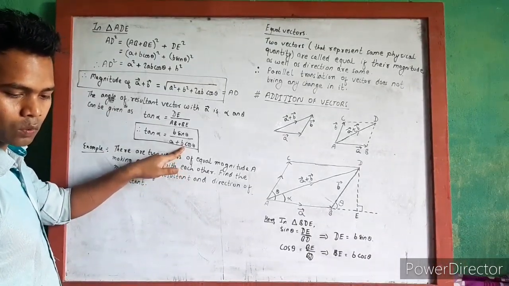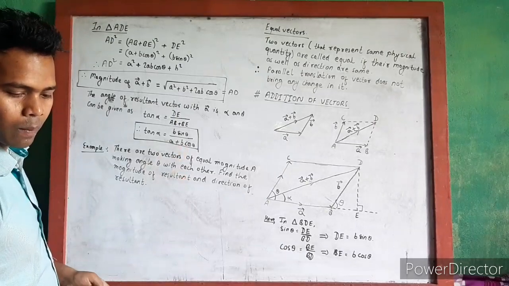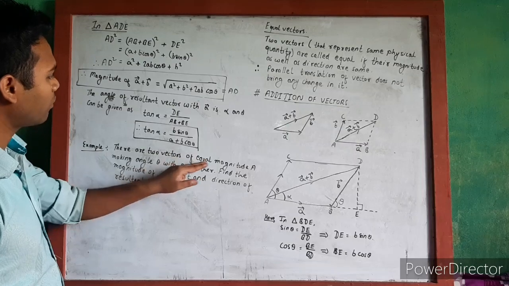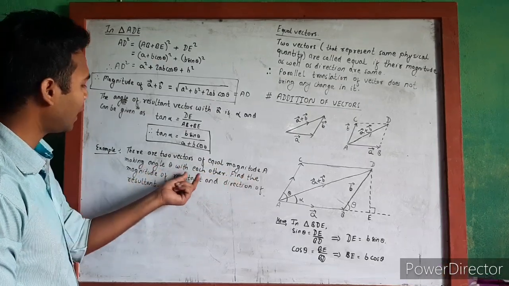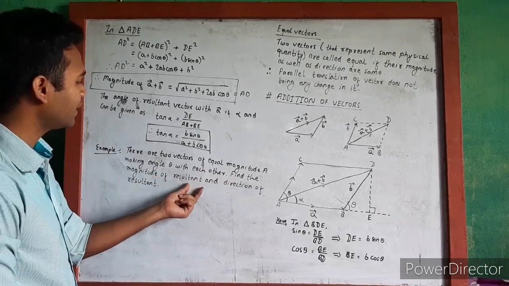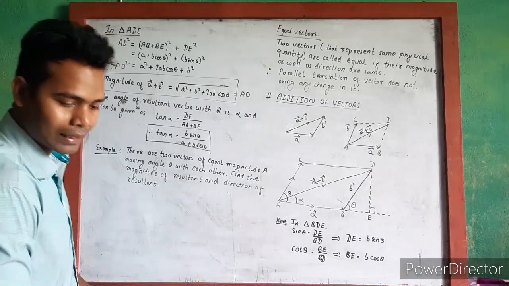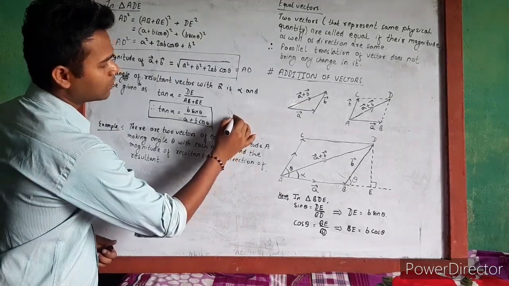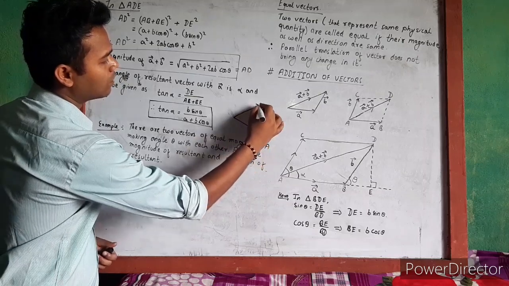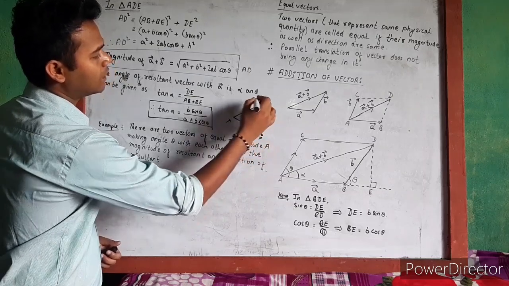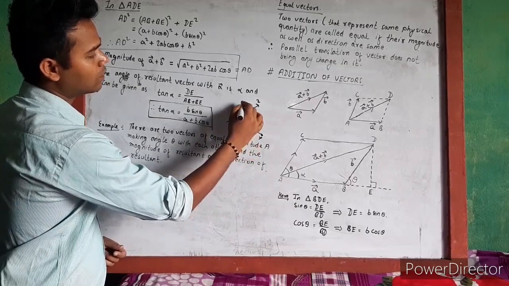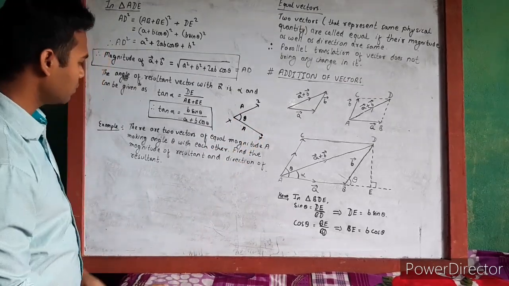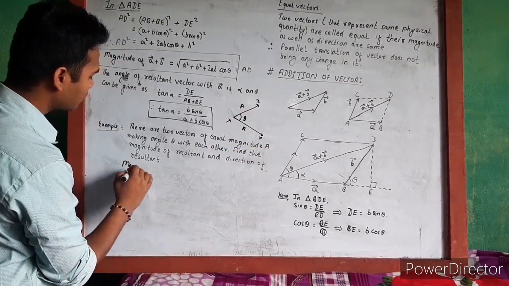Okay, now let us do one example. There are two vectors of equal magnitude A making angle theta with each other. Find the magnitude of the resultant and the direction of the resultant. The concept of the problem is there are two vectors. Let us suppose the two vectors are XY and XZ vectors, both with equal magnitude, and the angle between the vectors is theta.